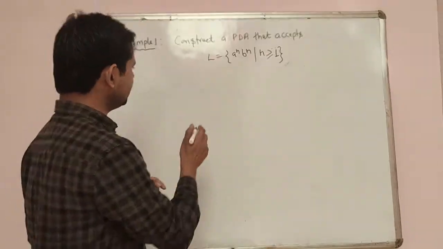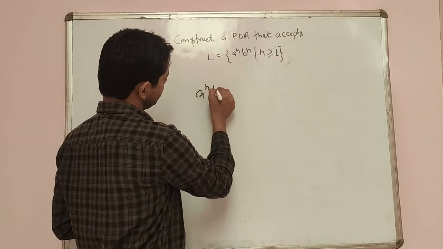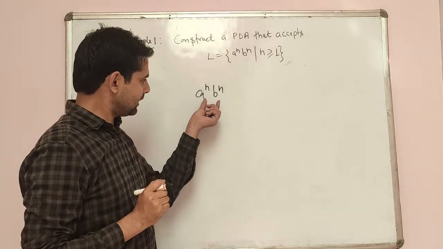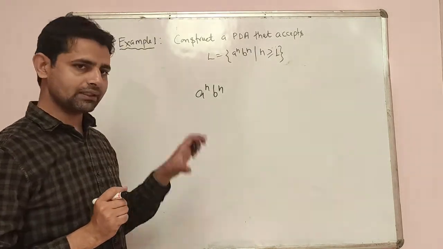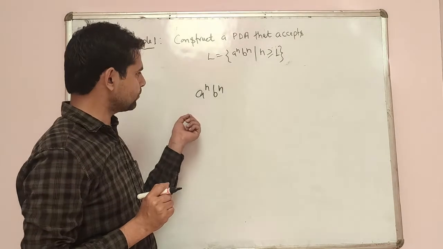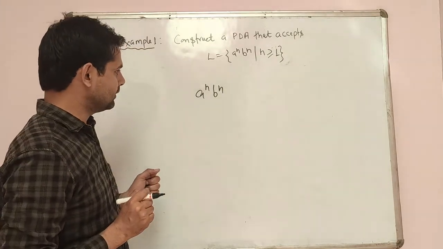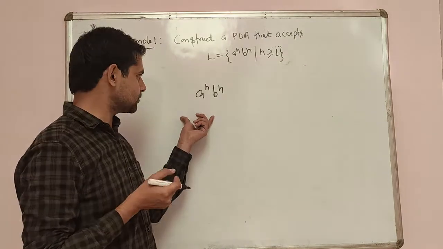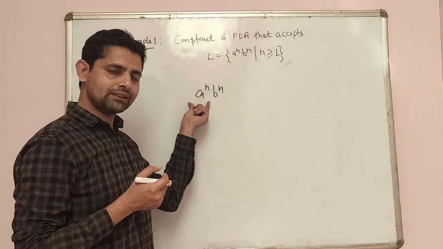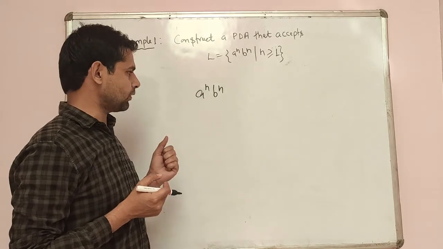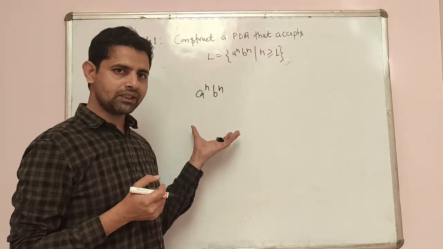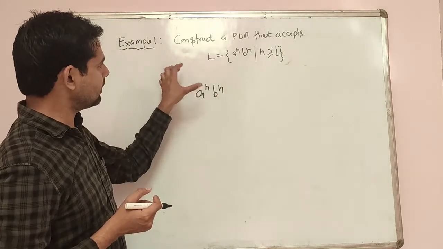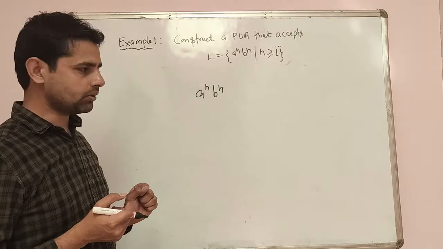In that we have A to the power n, B to the power n, which means we have an equal number of A's and an equal number of B's in the string, with the A's followed by the B's. So in that case we cannot design a finite automata, because we need to store the information about the A's. But there is no memory in the finite automata. But that problem can be solved through push down automata.